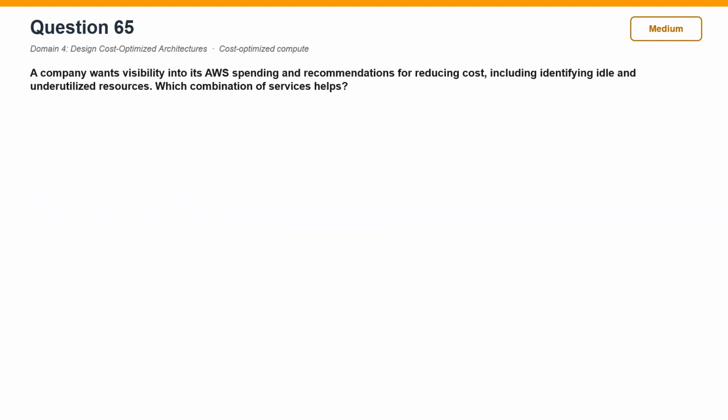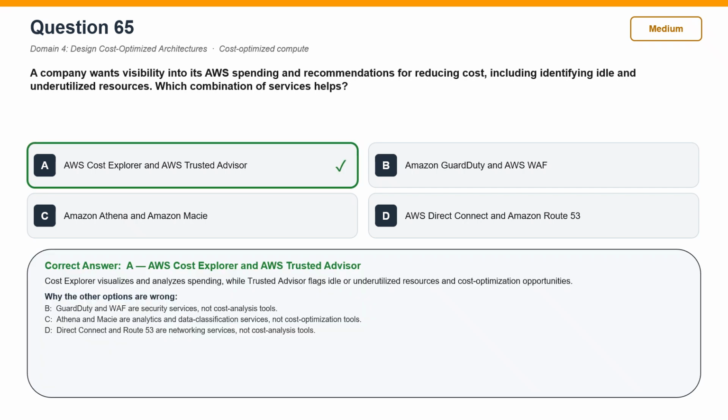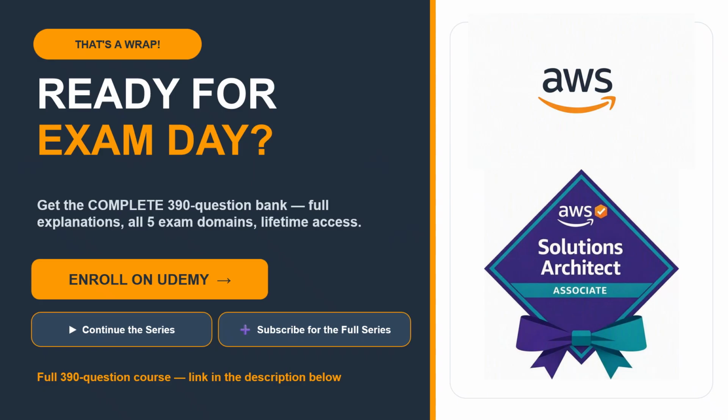Question 65. A company wants visibility into its AWS spending and recommendations for reducing cost, including identifying idle and underutilized resources. Which combination of services helps? The correct answer is A. AWS Cost Explorer and AWS Trusted Advisor. Cost Explorer visualizes and analyzes spending, and that's a wrap on this video.